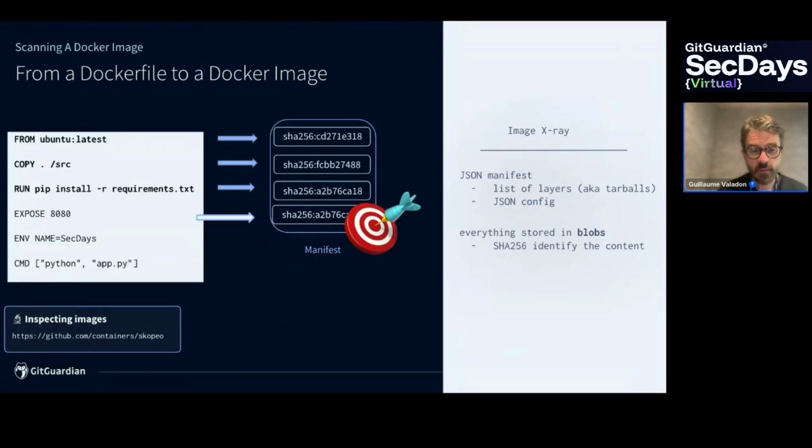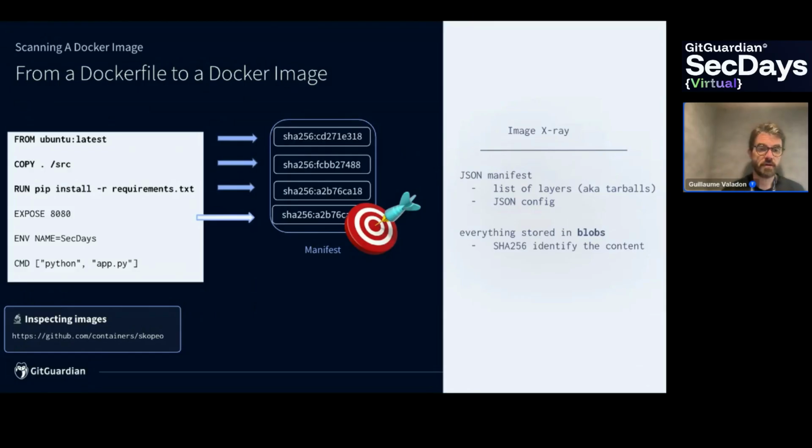For COPY here, the name of the layer is sha256 fcbb27, and so on. The name is really specific: it's basically the hash of the content. So if you find 2 layers with the exact same name, it means the content is the same, which is some kind of optimization. If you don't want to scan a lot of similar layers, you can just check the name and scan only once.